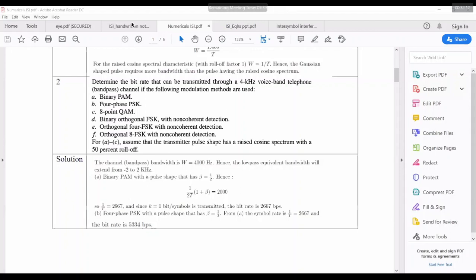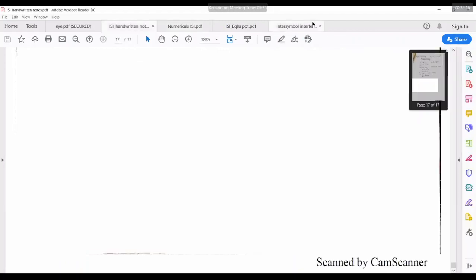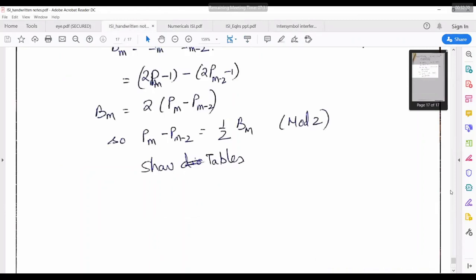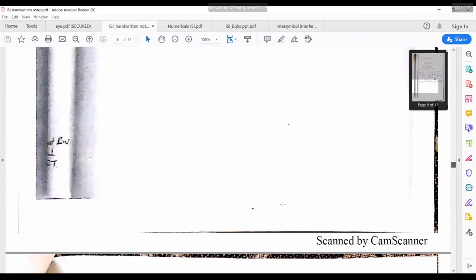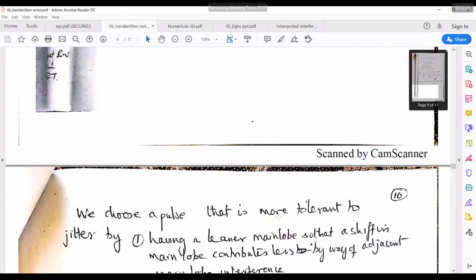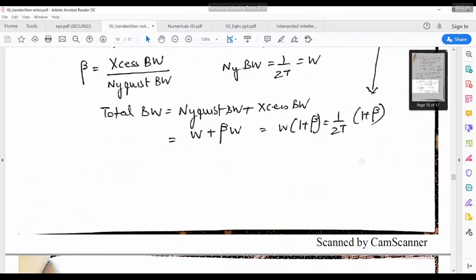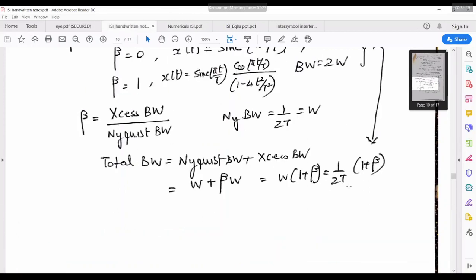Let me come back to the equation. So the total bandwidth is 1/2T times (1 plus beta), no? Yes, sir.